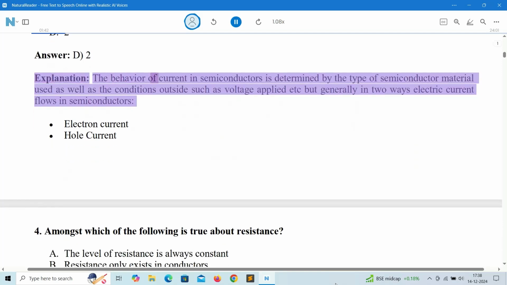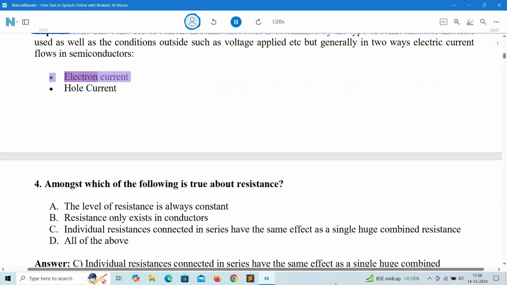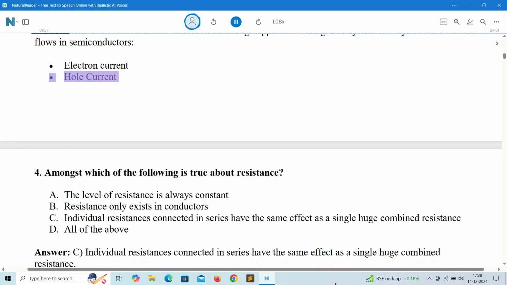Explanation: the behavior of current in semiconductors is determined by the type of semiconductor material used as well as the conditions outside such as voltage applied, but generally in two ways electric current flows in semiconductors. Electron current. Hole current.